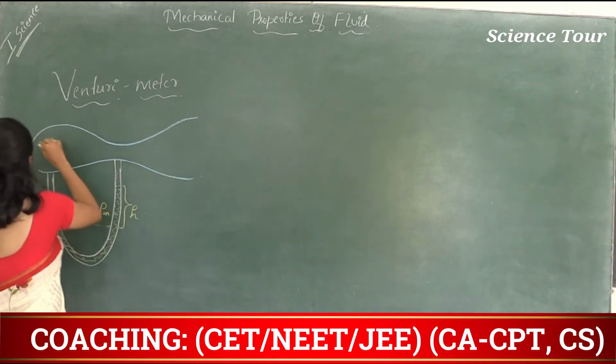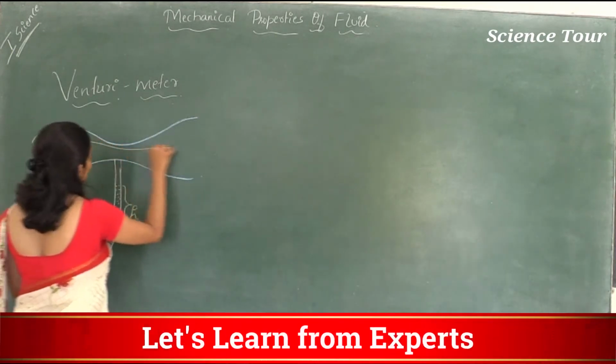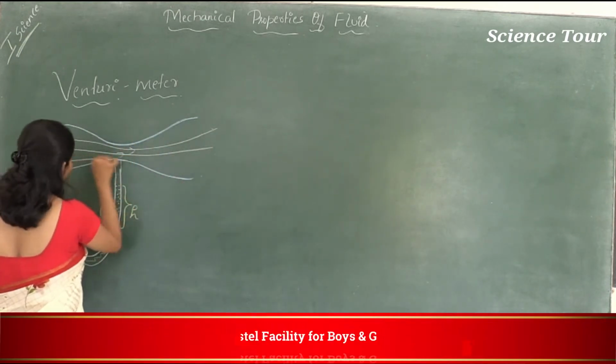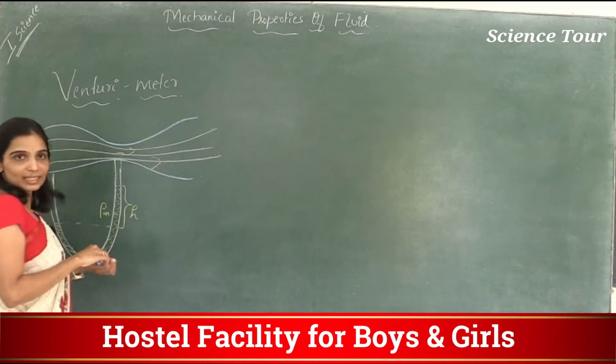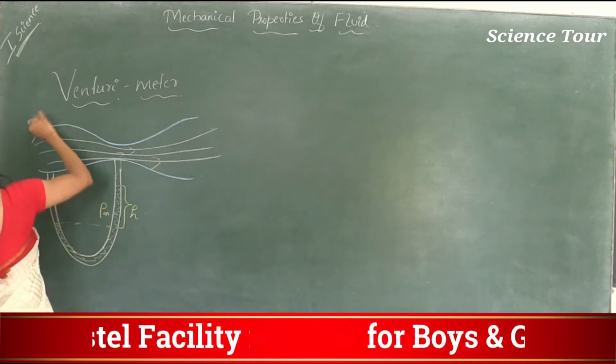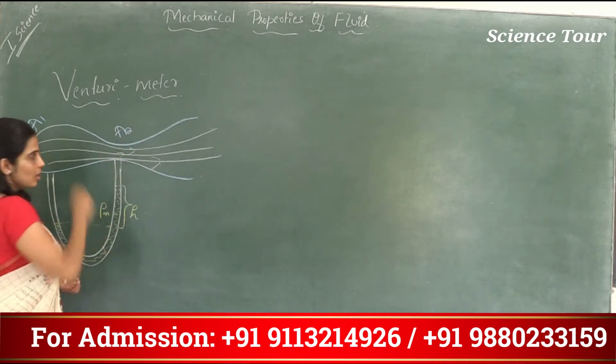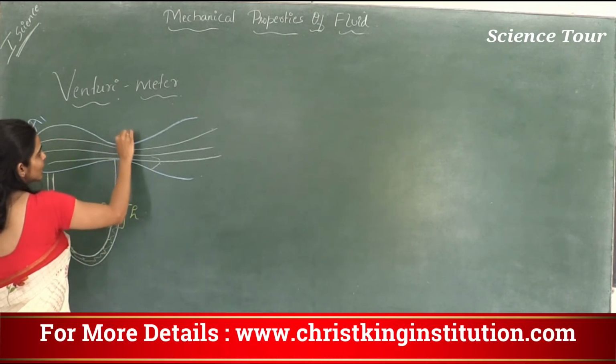Flow of fluid is in this direction. Let's say the area of cross section here is A1 and here is A2, or you can take it as small a.